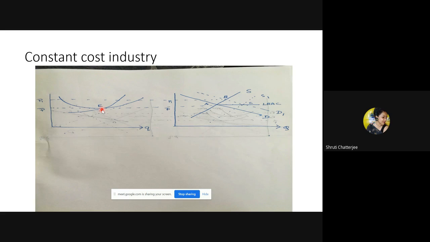Ma'am, what are the headings of the graphs? Can you please repeat? The heading is: the industry supply curve under the constant cost industry. Derivation of the industry supply curve for constant cost industry.